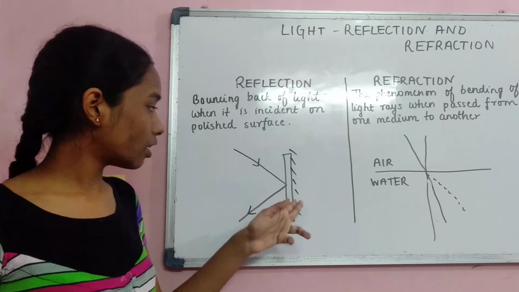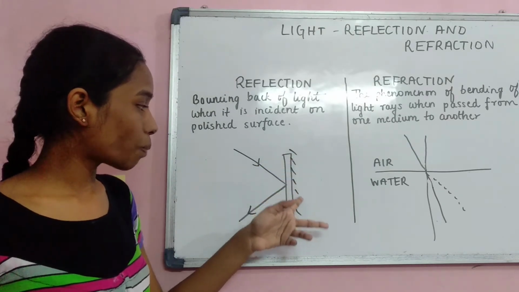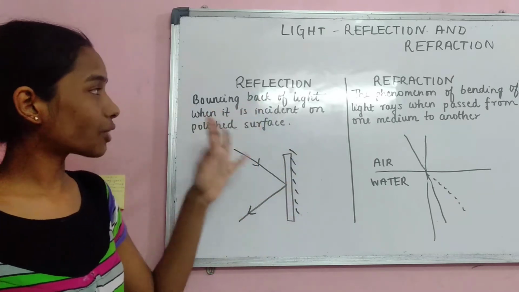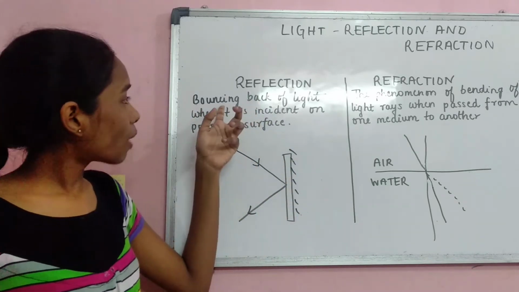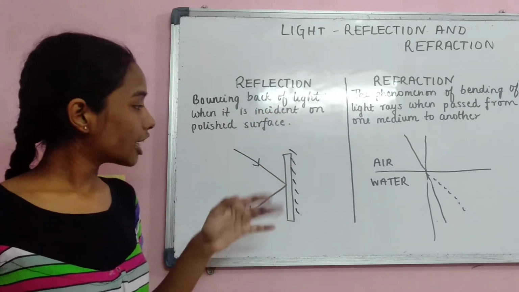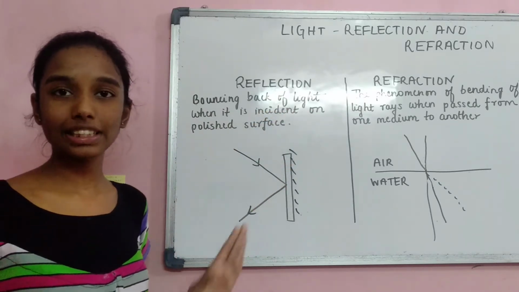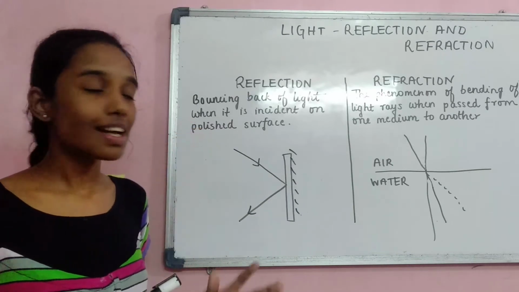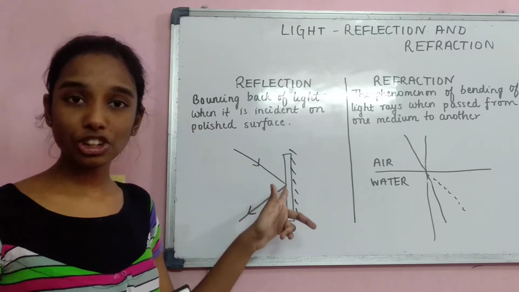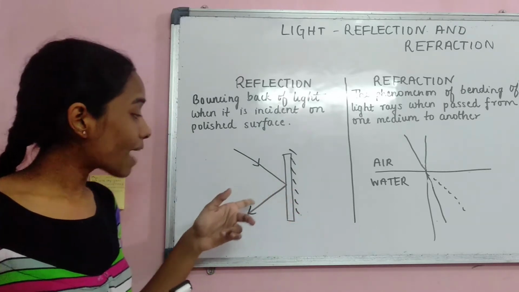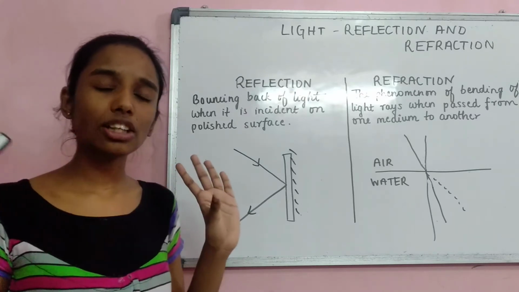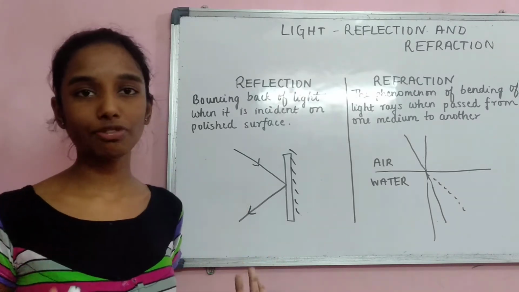So this is an opaque object, a shining surface. And then let us try to define reflection. Bouncing back of light when it is incident on a polished surface. So imagine this side is a polished surface. Now what is reflection? It is just a bouncing back of light. Once a ray is incident on this shining surface, it bounces back. It's a phenomenon called reflection. Just try to understand what is reflection.